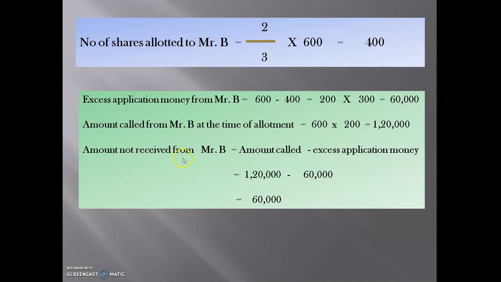Next, amount not received from Mr. B, means calls in arrear, is equal to amount called minus excess application money. Here amount called is 1,20,000 and excess application money is 60,000. So the amount not received from Mr. B is 60,000.